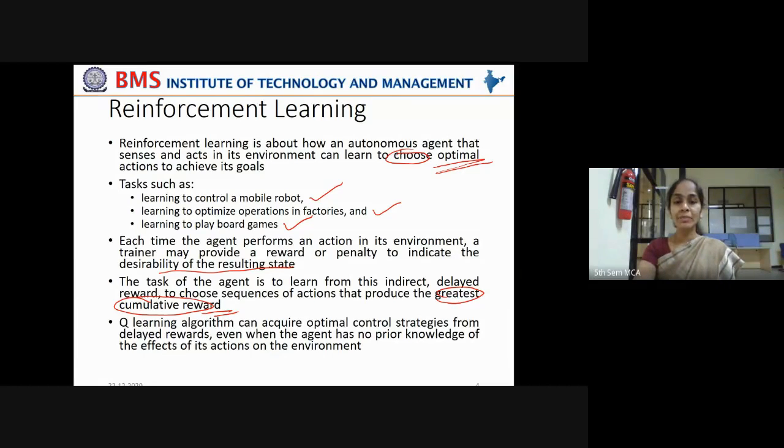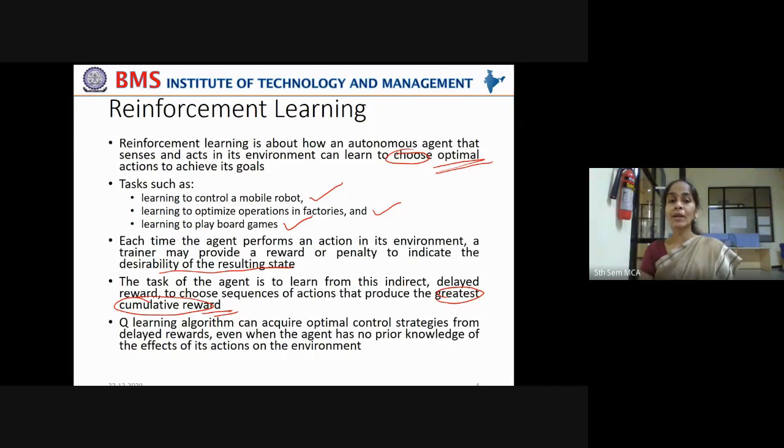Now, the Q learning algorithm can acquire optimal control strategies from delayed rewards, even when the agent has no prior knowledge of the effects of its actions on the environment. In this reinforcement learning, you are going to study the Q learning algorithm.